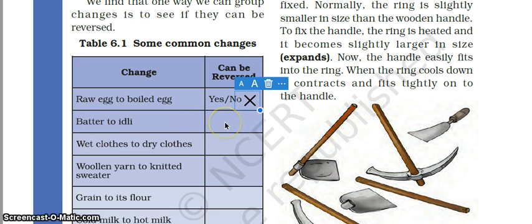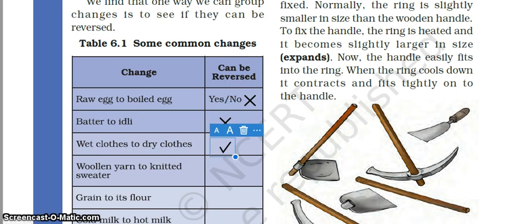It cannot be reversed. It is also an irreversible change. Now, wet clothes to dry clothes. Can it be reversed? Can these dry clothes be changed into wet clothes? Yes, they can.